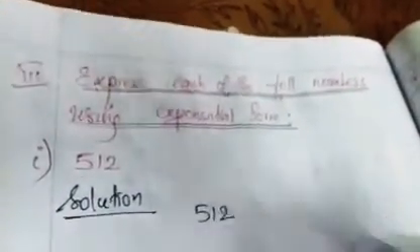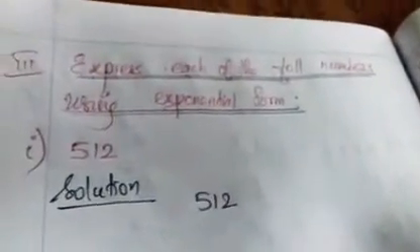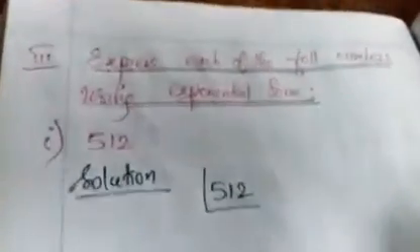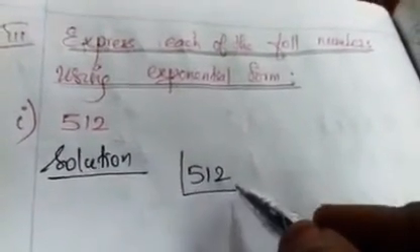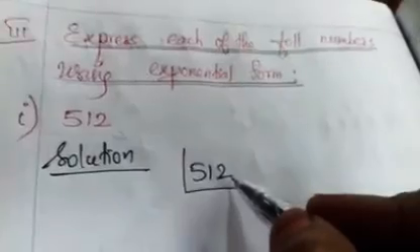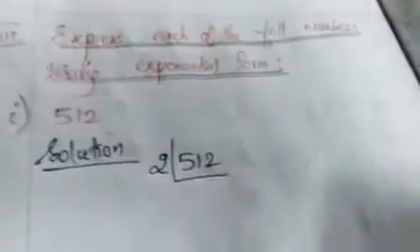Next one, express each of the following using exponential form. Okay students, now we are going to see the exponential form. Let us write the solution. How will you write this number in the exponential form? We don't know. This is a large number, so now we are going to find it by using the division method. Here 2 is an even number, so shall we take the 2 table?